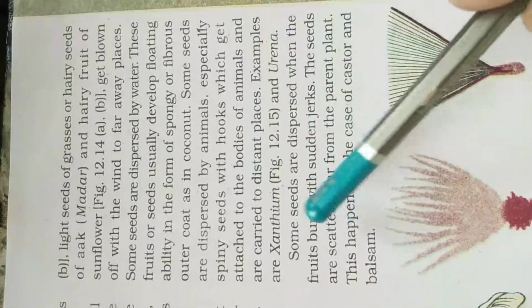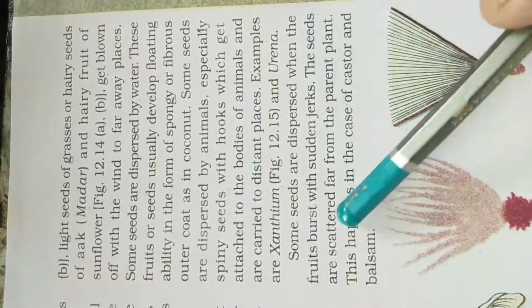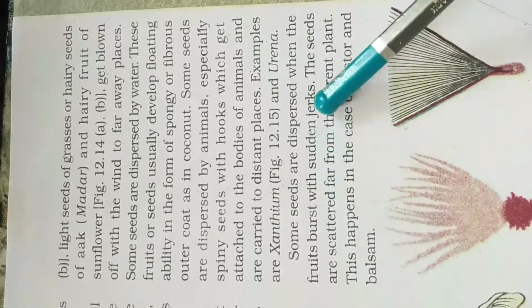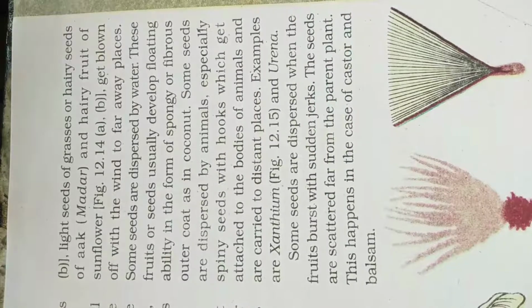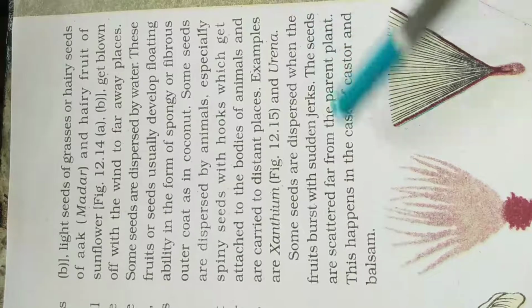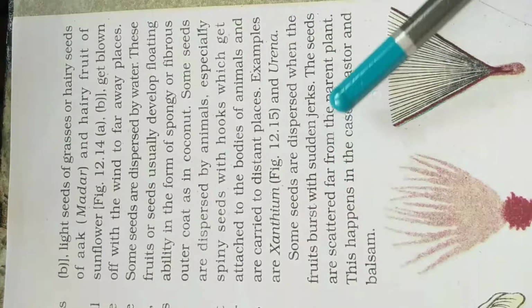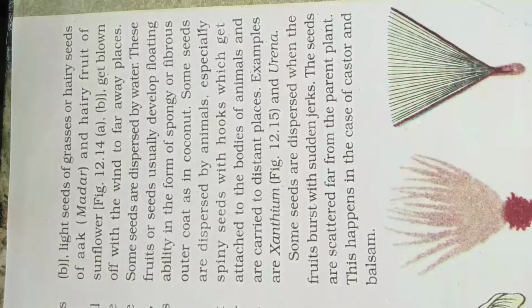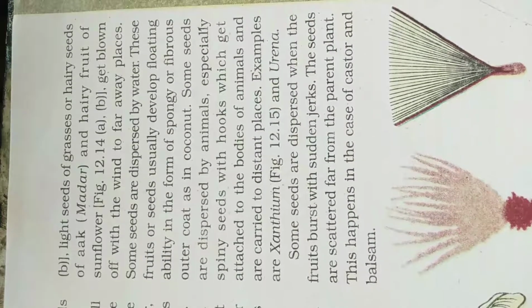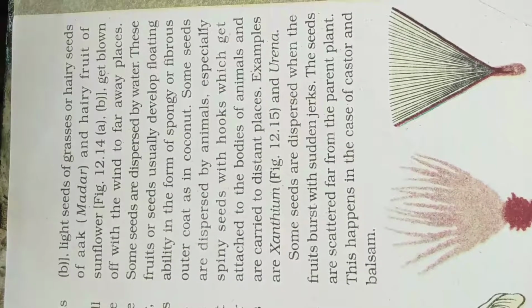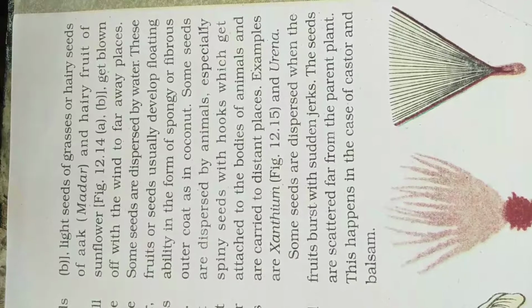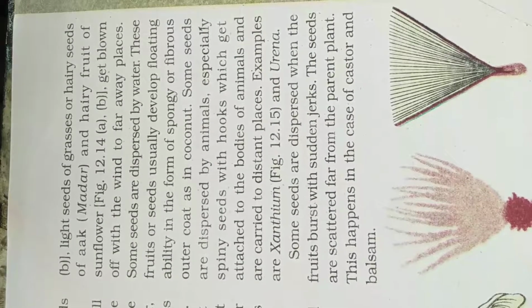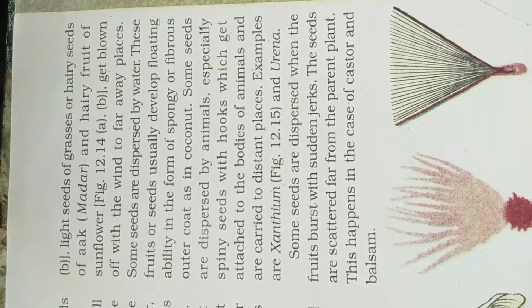Xanthium and urena. Some seeds are dispersed when the fruit bursts with a sudden jerk, like cotton. Cotton bursts and the seeds come out from the cotton ball. The seeds are scattered far from the parent plant. This happens in the case of castor and balsam. These are two examples. Their fruit bursts and the seeds come out and are blown away by air, and by animals also. So this was about seed dispersal.